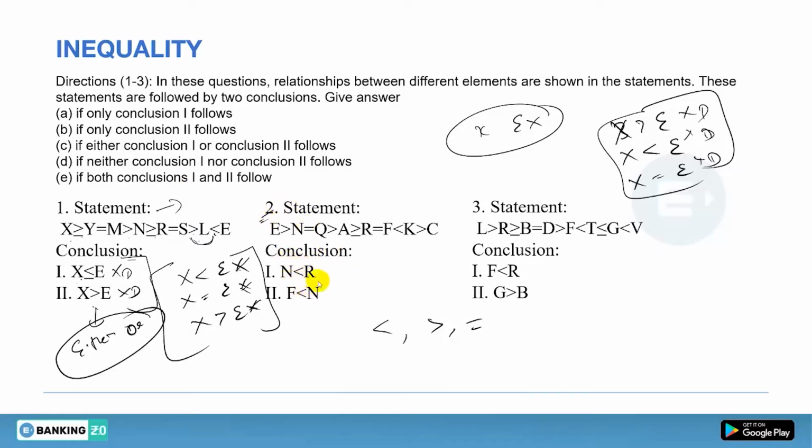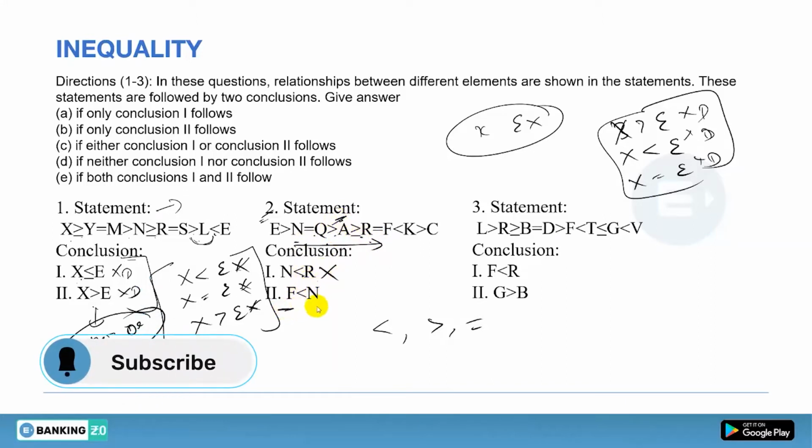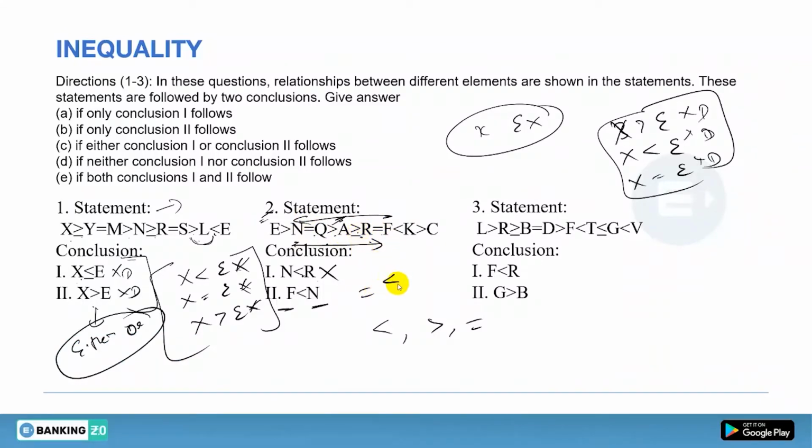So first is n to r. This is n and this is r. Between n and r we have equals, greater and greater equals. So final relationship will be greater, but there you have less, so this will be wrong, that is for sure. Now f to n. There you have f and there you have n. So you have to go in backward direction. So equals to remains equals to, greater than equals to becomes less than equals to, greater becomes less than, and equals remains equal. So final relation will be less than. There you have less, so the second will follow in question number 2.